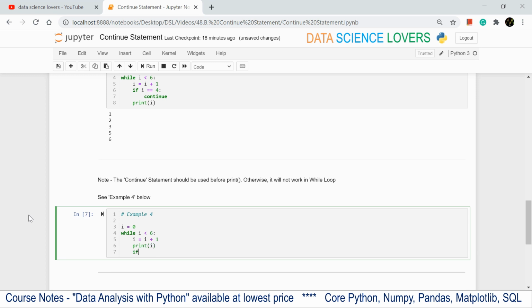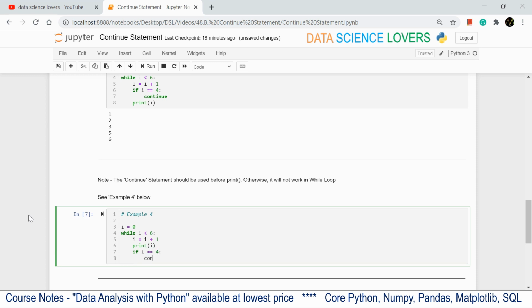Now if I use the continue statement here, if i equals 4 and continue, meaning I am trying to skip the element 4 from this sequence using the continue statement, but here I have used the continue statement after the print function.